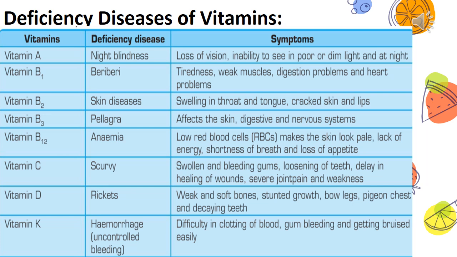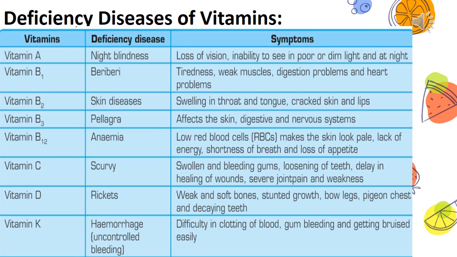Let's go through the table quickly. Vitamin A: the deficiency disease is night blindness. The symptoms are loss of vision, that is poor vision, inability to see in poor or dim light, and at night the person cannot see properly. Everything is blurred for him.